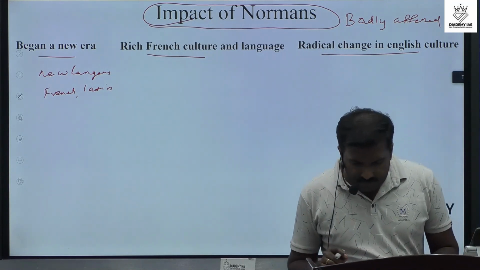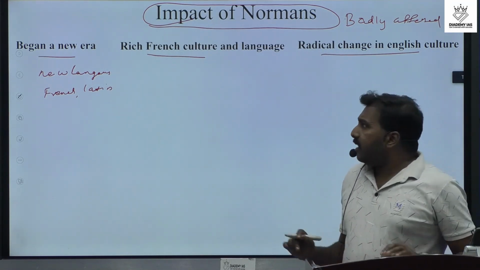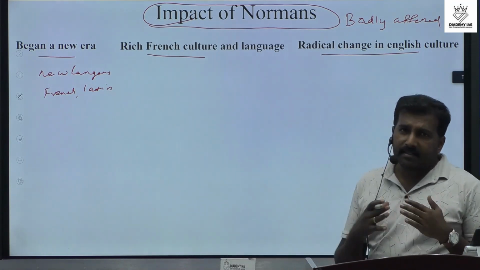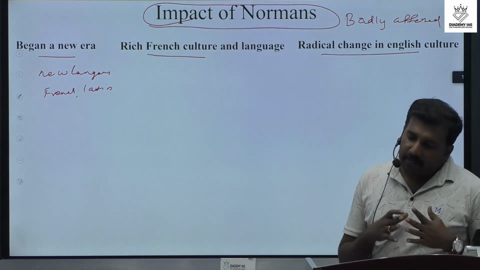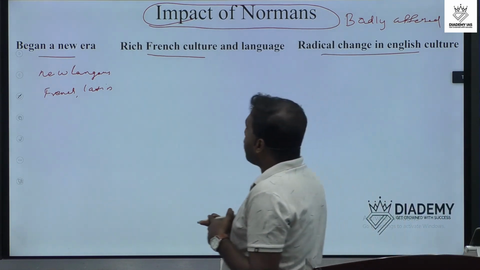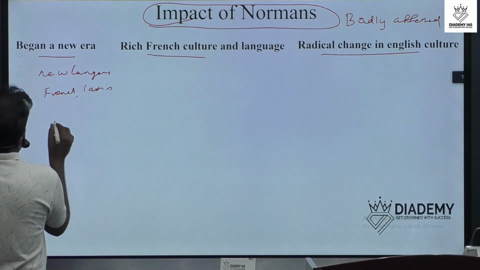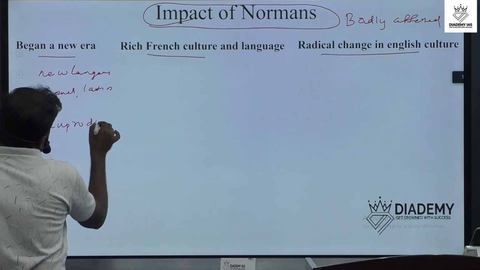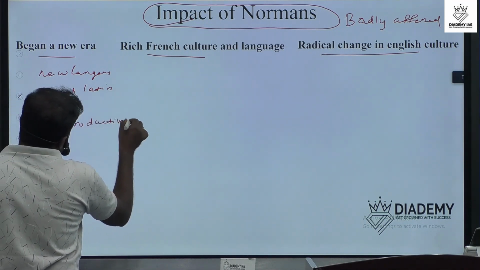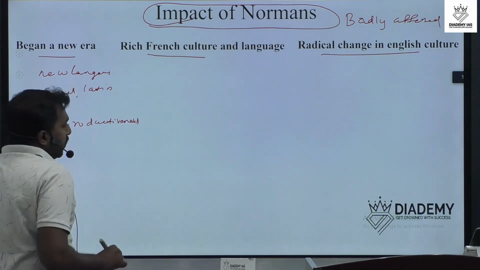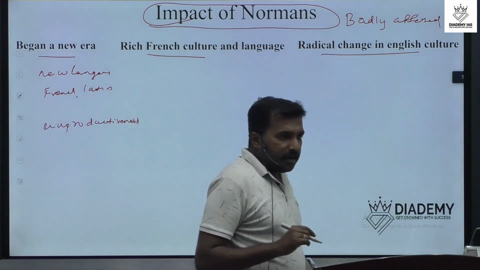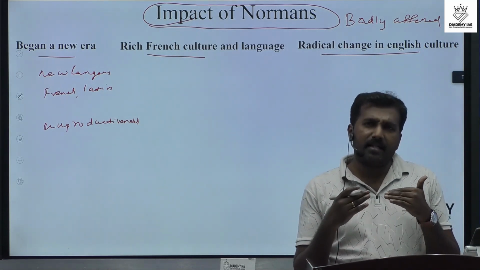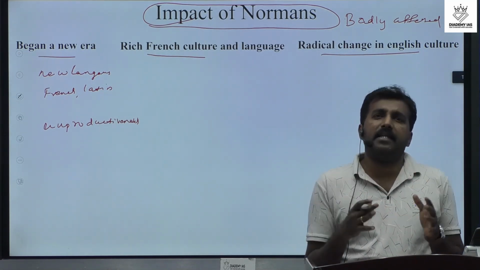The next is, in this Norman time, considering the Anglo-Saxon people, we can say that it was unproductiveness. What is unproductiveness? Because the Norman people normally gave importance to the superior class only.